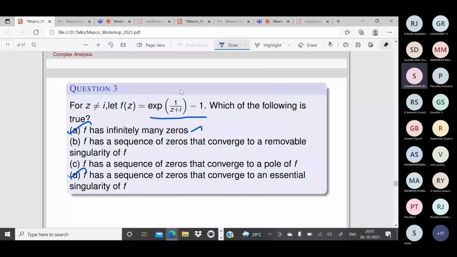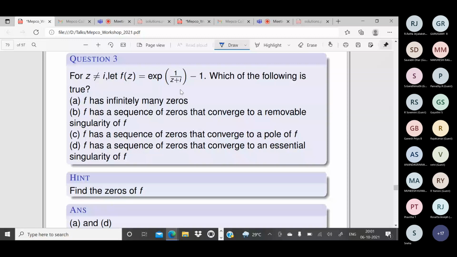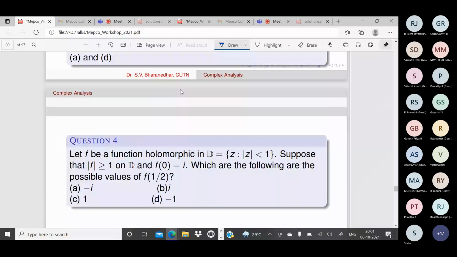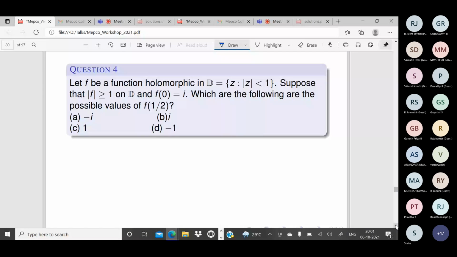Okay. Now let us come to this problem. I think we discussed this one, right? Did we discuss this problem? Okay, maybe anyway.